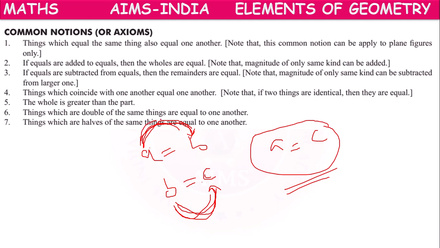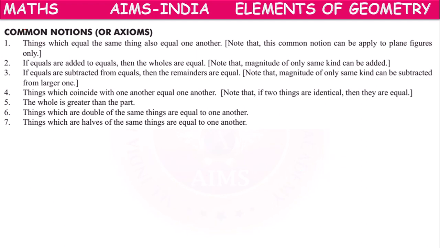Because A is equal to B and B is equal to C, with B being the same thing, these two different things, as they are related to the same thing, can also be equal. This is the meaning of Euclid's first axiom. If A equals B and B equals C, then A equals C. For that, no need of any proof. Directly, we can write A equals C. That is the first axiom.